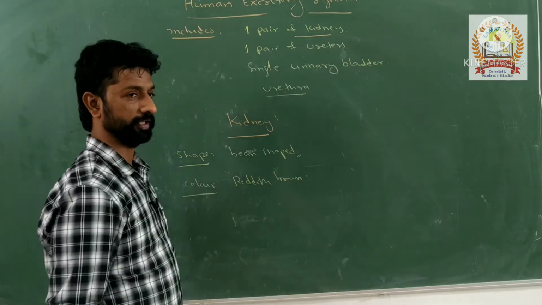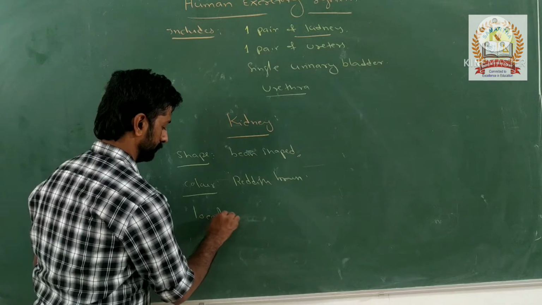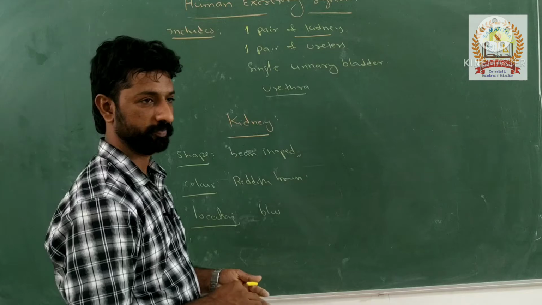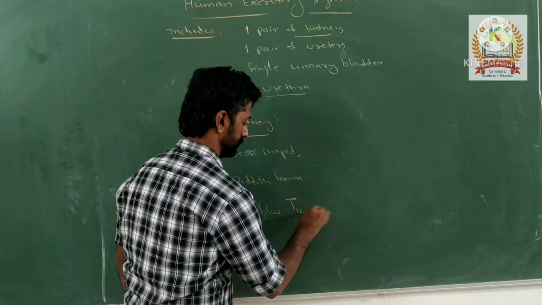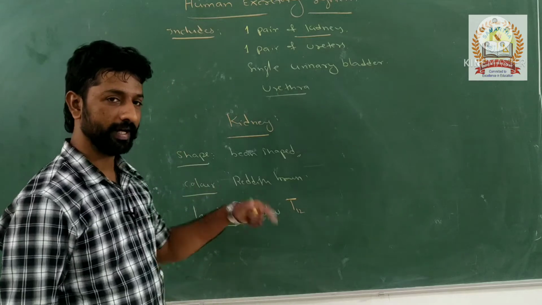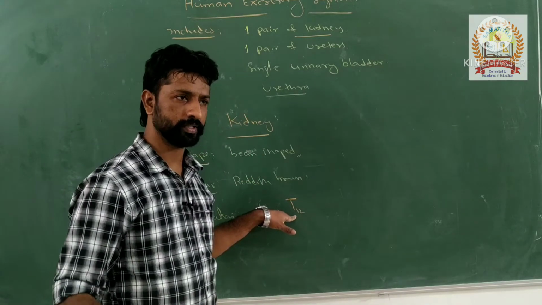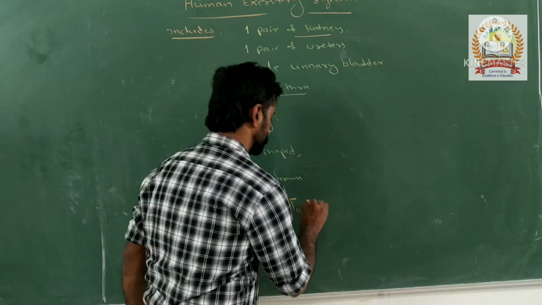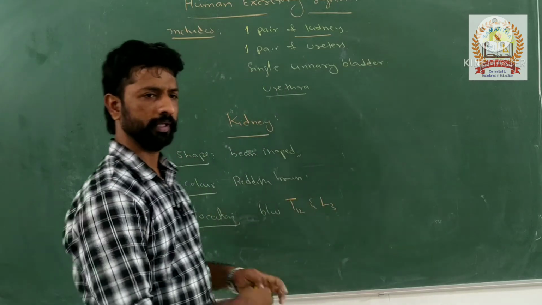What about their location? It is present between the last thoracic vertebra, that is T12. How many thoracic vertebrae are there? Twelve, right? So the last one is T12. Between T12 and L3. What do you mean by L3 here?